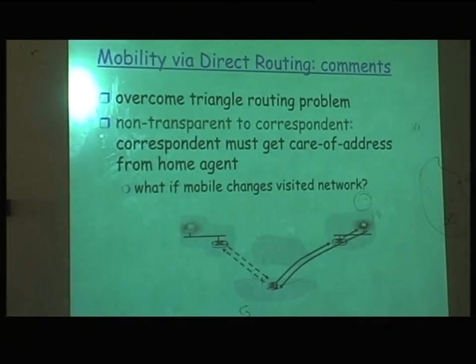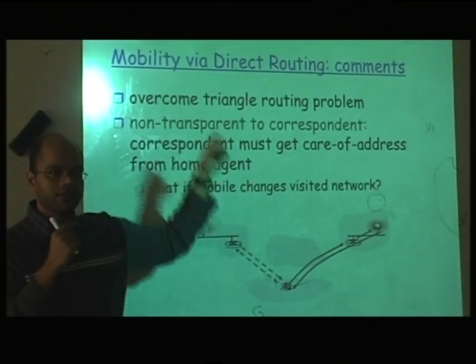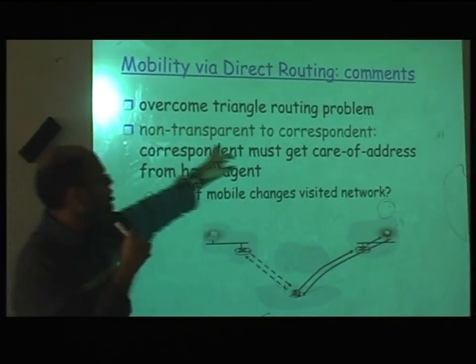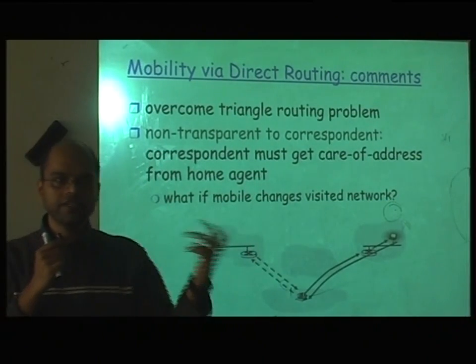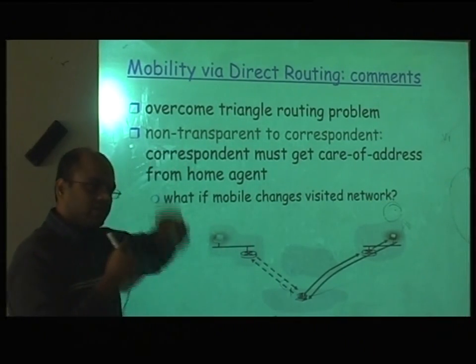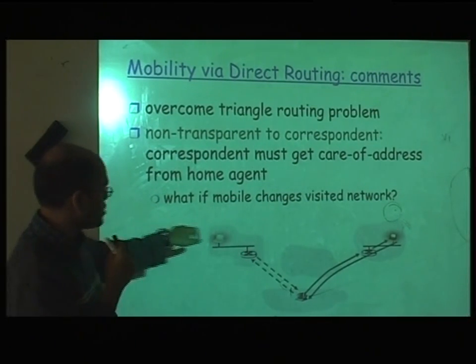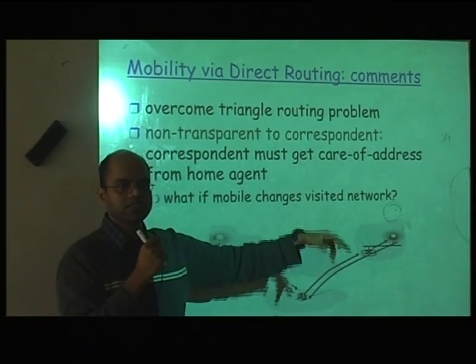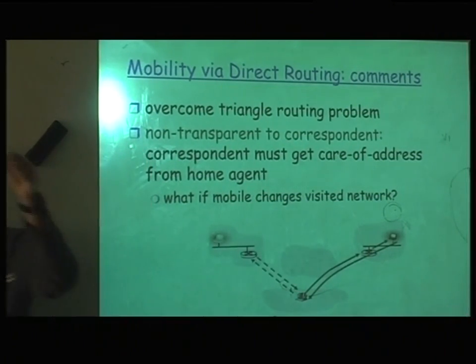So this kind of routing overcomes the triangle routing problem, the inefficiency, but it is non-transparent to the correspondent. The correspondent has to have intelligence to retrieve the new IP address and talk to that IP address. And if you change the mobile network, you see the complexity still increases. You have to keep forming this chain from one visiting network to another and so on.